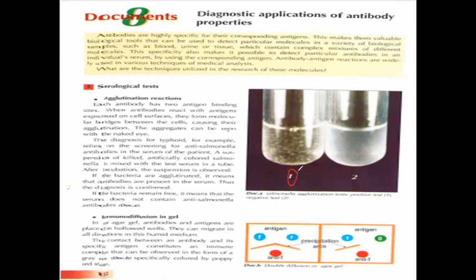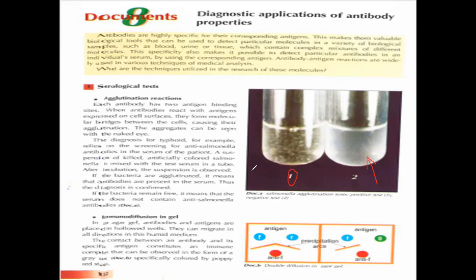Here we have agglutination in tube 1. We have a negative test, there is no agglutination in tube 2. The aggregates can be seen with the naked eye. So you can see the aggregates, or the complex, or the agglutination, using the naked eye. For the blood groups, whenever you add antibody A to a blood group A individual, antibody A will react with antigen A. So this means we have agglutination. It can be seen by the naked eye, by the way.